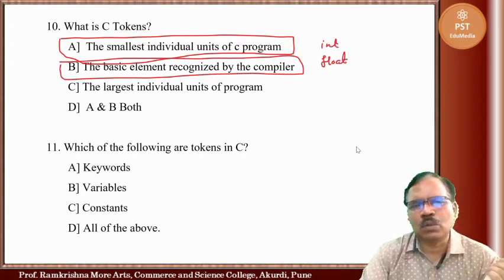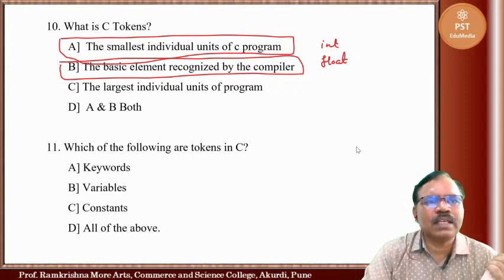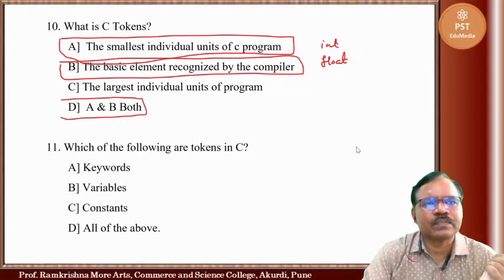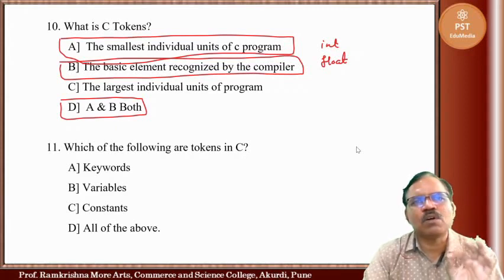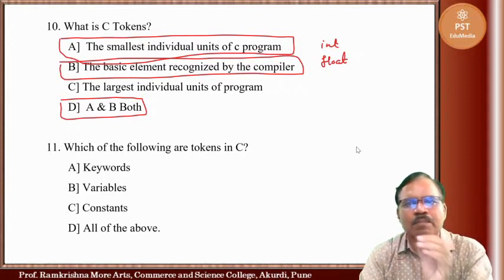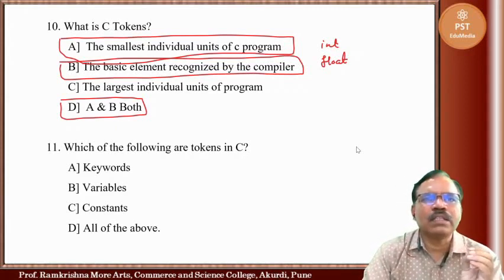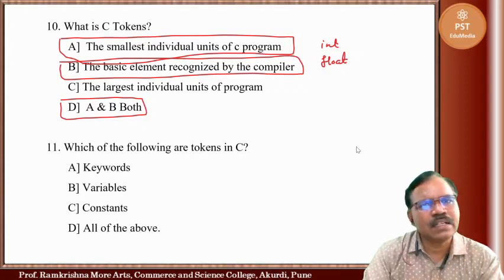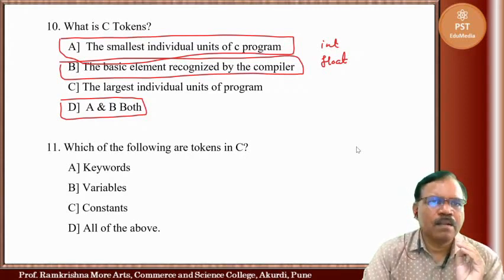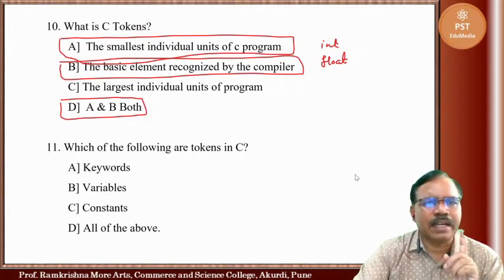These are also C tokens. So both A and B are correct. C tokens are the smallest individual units of a C program, like int, float, or the basic elements recognized by the compiler. So both A and B are correct here.